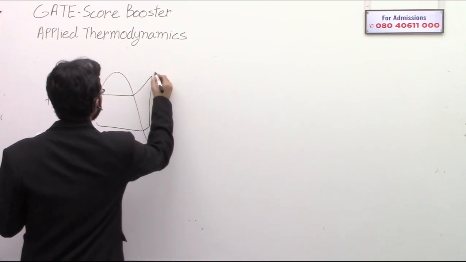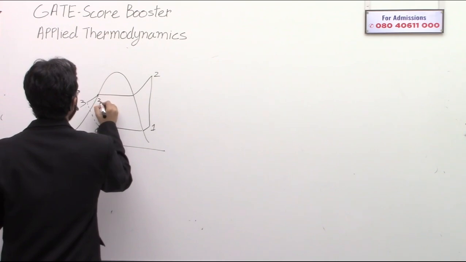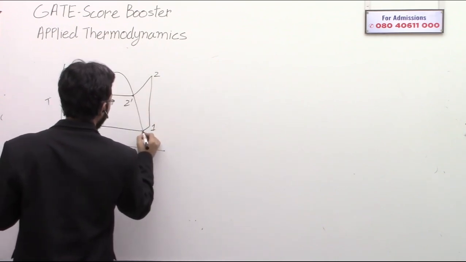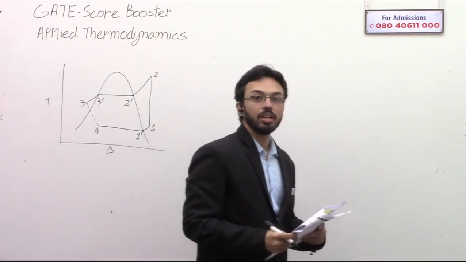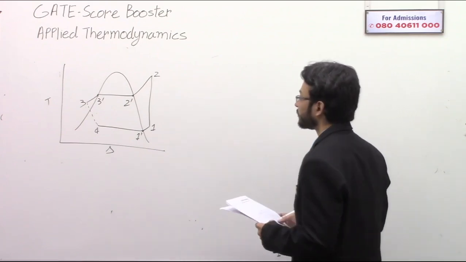Let's say this is 1, this is 2, this is 3, this is 4. Let's name this as 3 dash and let's call this as 2 dash. Let's call this point also 1 dash, just for convenience. Clear to this part?